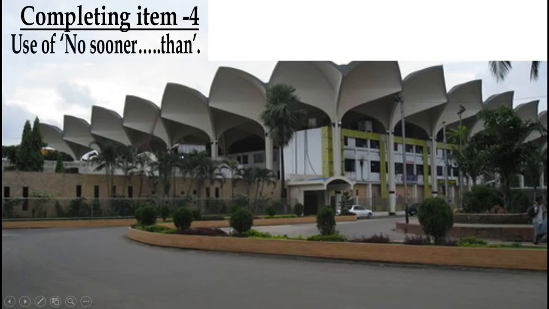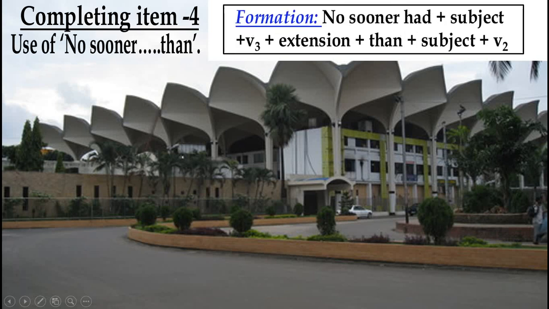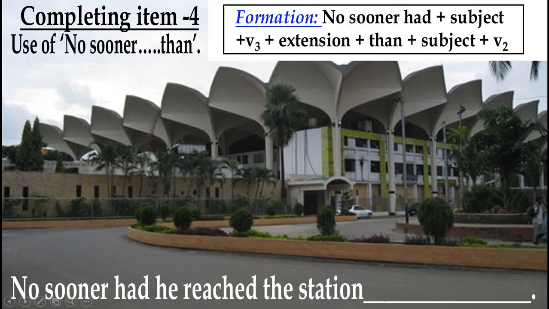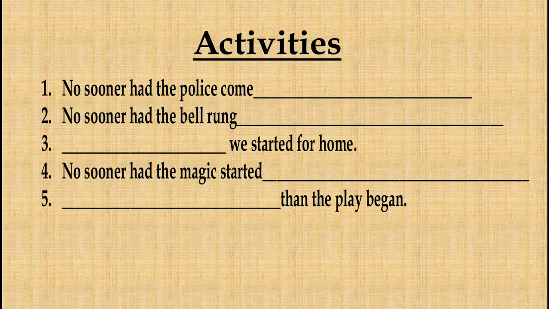Completing item number 4. Use of no sooner than. Structure is: no sooner had plus subject plus V3 plus extension plus than plus subject plus V2. Look at the sentence: No sooner had he reached the station than the train left. You can do the activities by using no sooner than.